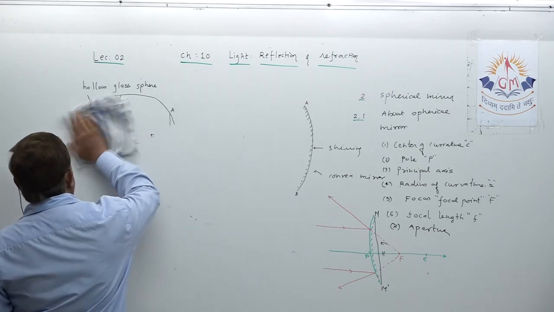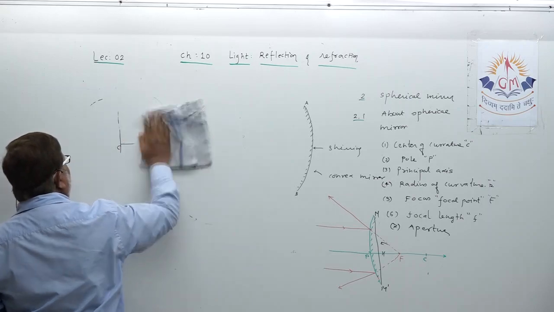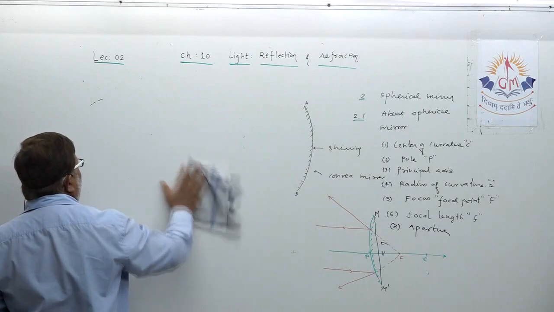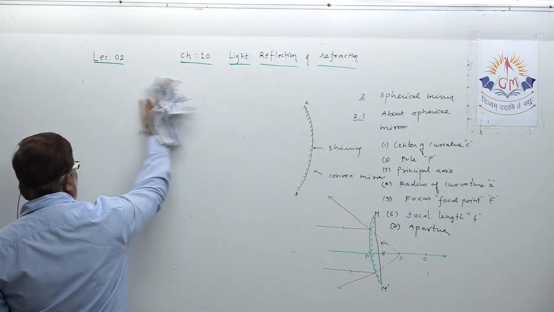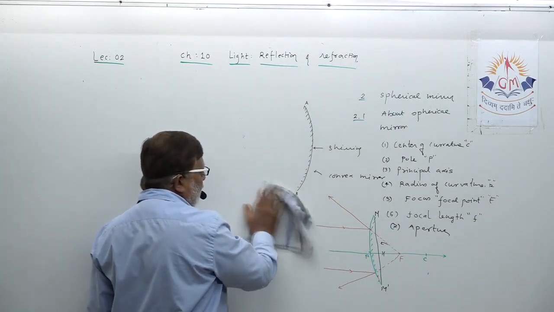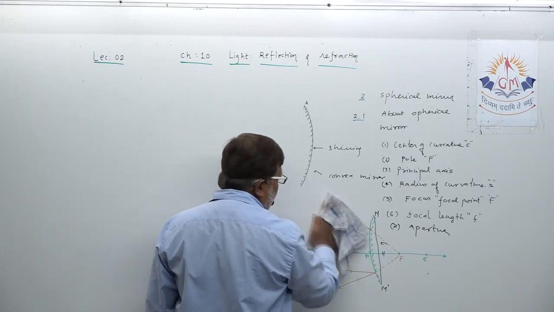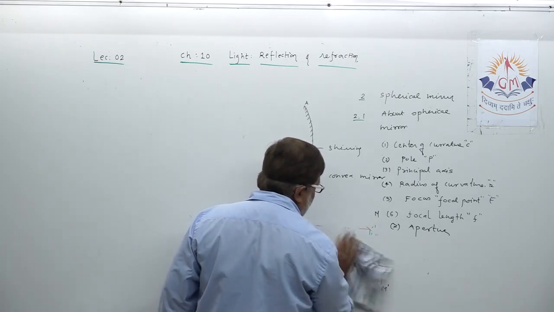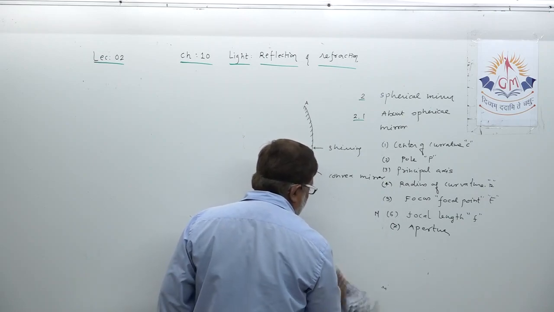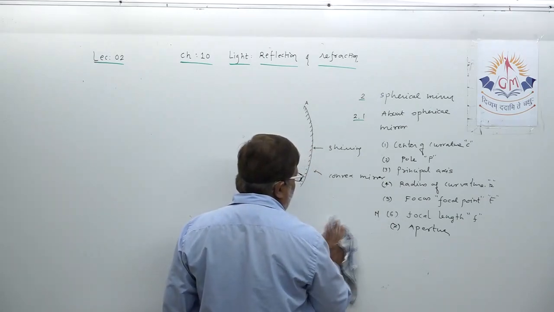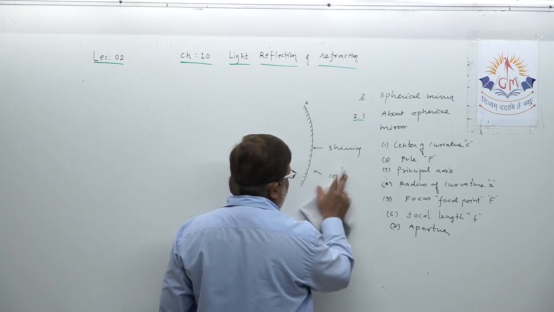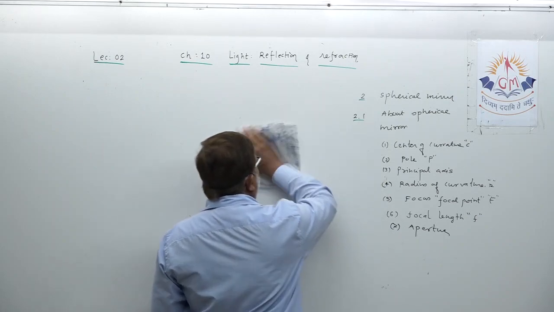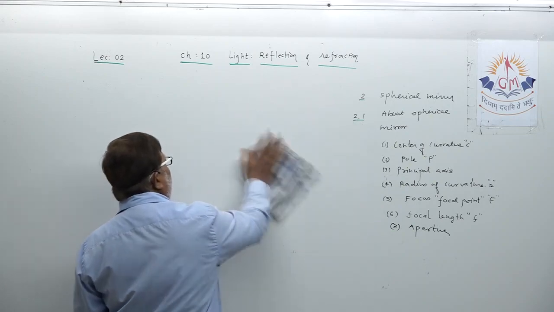But first we have to understand which rays we are going to target. In the case of a plane mirror, if we remember, we targeted two rays. Just verify the diagram: the first ray parallel to the principal axis and the second ray inclined to the principal axis.